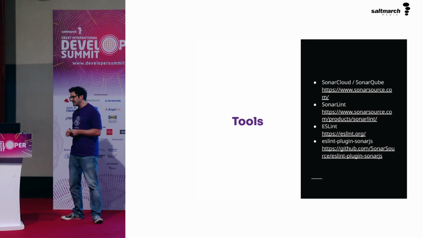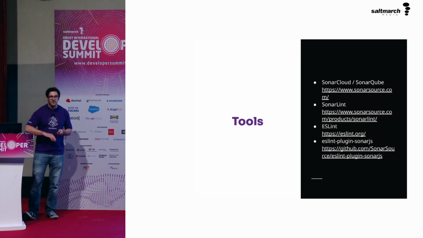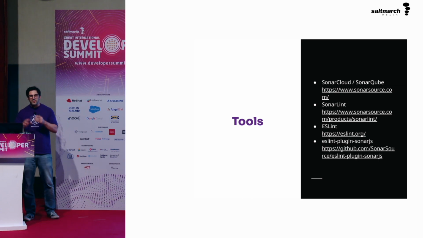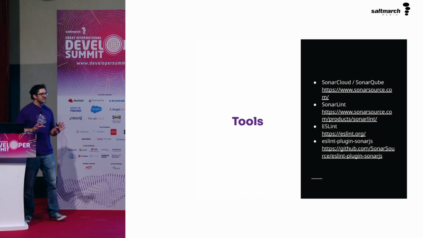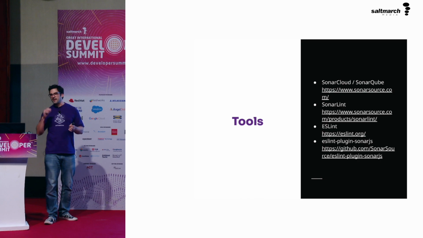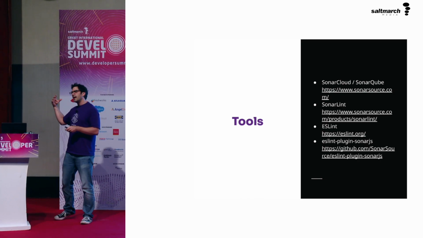But of course, if you're just using JavaScript open source things, if you're using ESLint in your projects, then ESLint does not have a measure for cognitive complexity. It does have cyclomatic complexity, but it's not turned on. So you can use that.